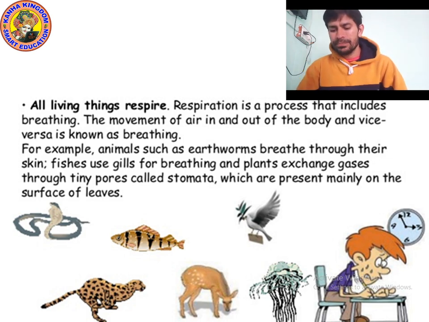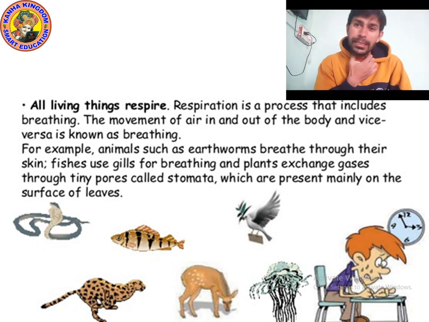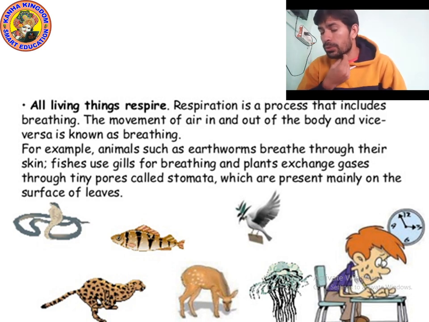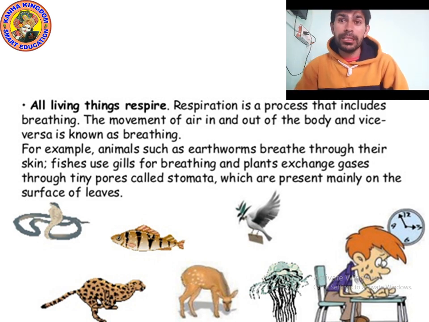Actually, it happens during photosynthesis, and during photosynthesis plants release oxygen. You know what is photosynthesis. Photo means light, synthesis means prepare. Plants take carbon dioxide with the help of stomata which are present on the surface of leaves, take water through roots, and in the presence of sunlight, with the help of chlorophyll, it makes glucose. Later it is stored as starch. Chlorophyll is a pigment which gives green color.